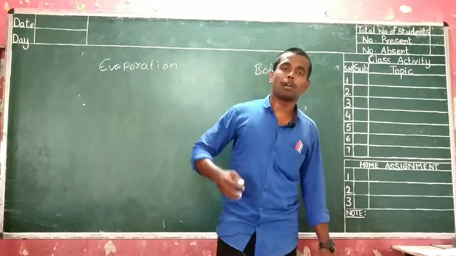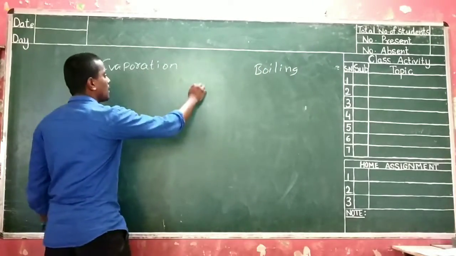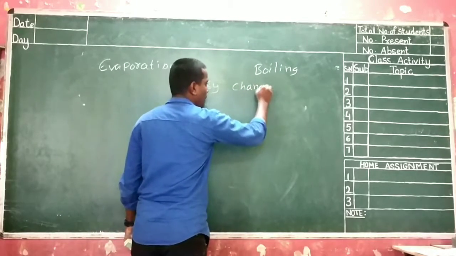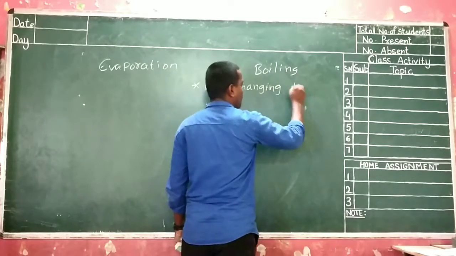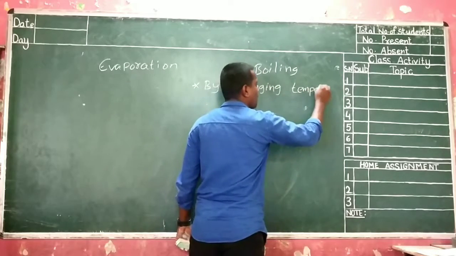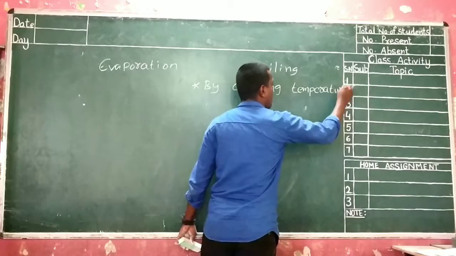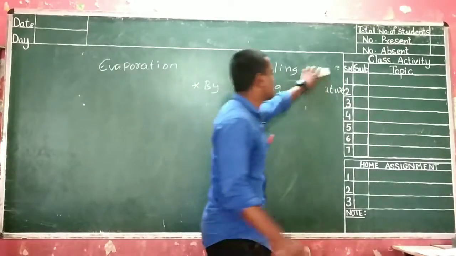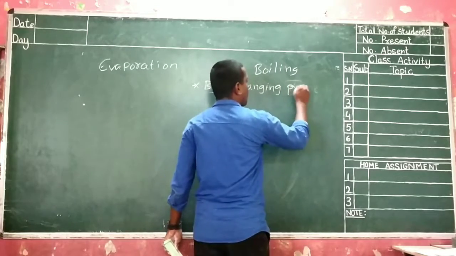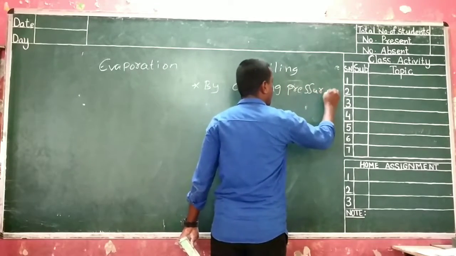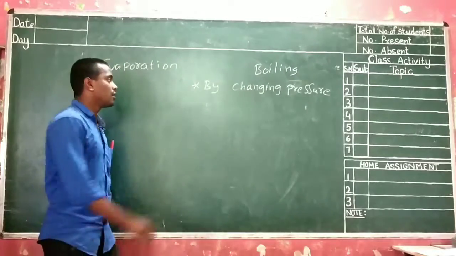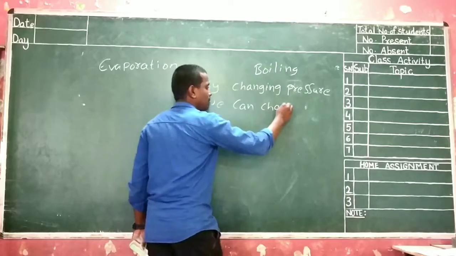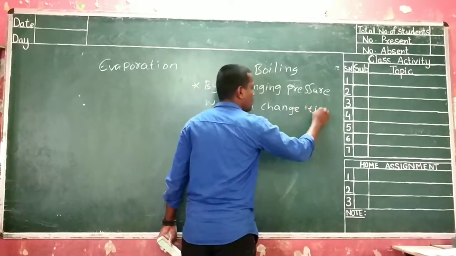That is, sorry, not by changing temperature, but by changing pressure. By changing pressure, we can change the boiling point.